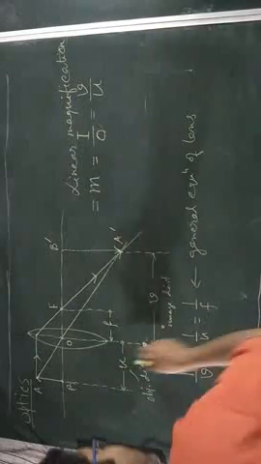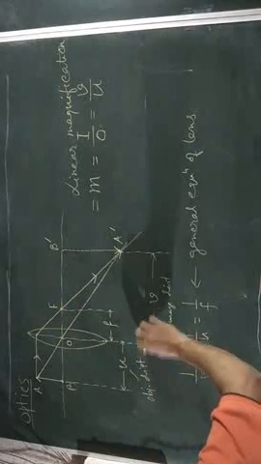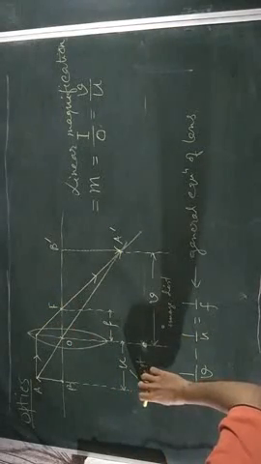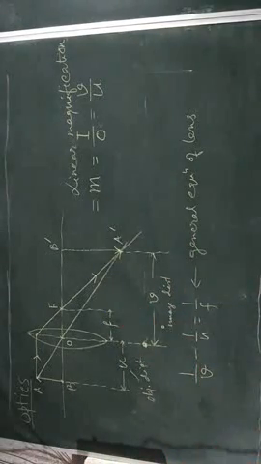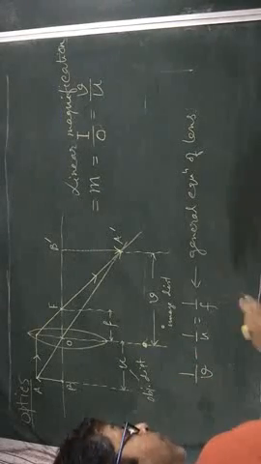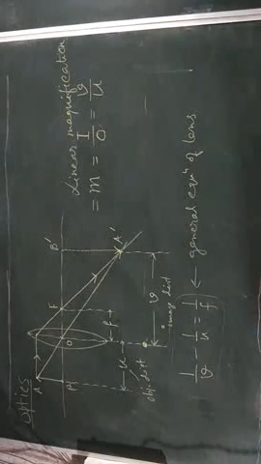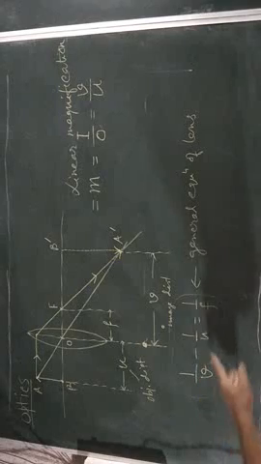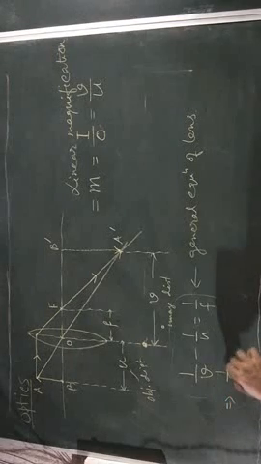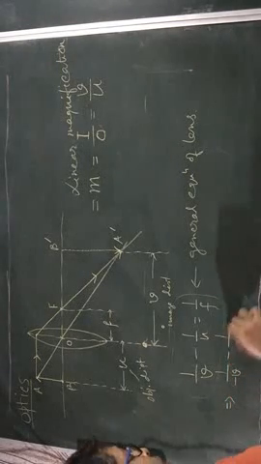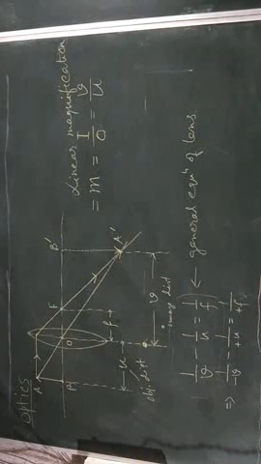So in this case, u is negative because we have to move against the direction in which light travels. So u is to be taken as negative, v is to be taken as positive, f is to be taken as positive. So in solving numerical problems, we first write the general form of the equation, and then we put the respective signs of each term. In the next step we write: 1 by plus v minus 1 by minus u is equal to 1 by plus f. This is called sign convention.